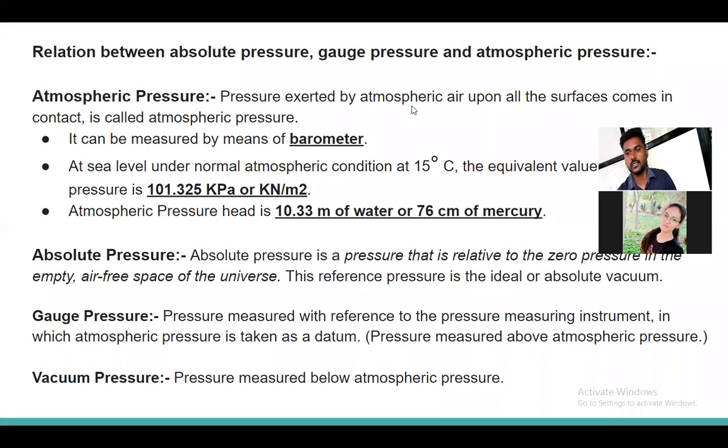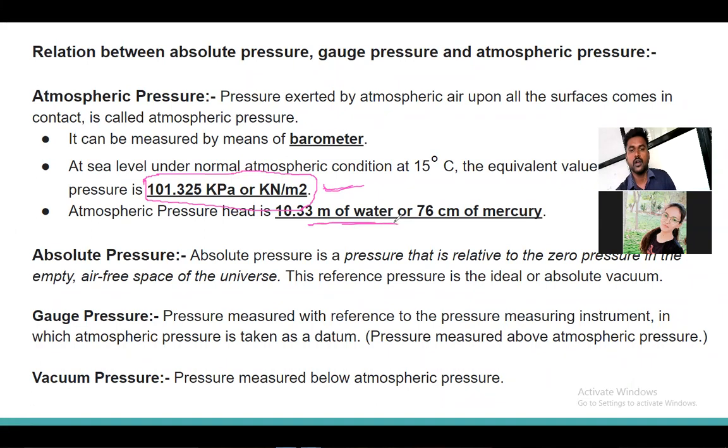How much water head? If 10.33 meter of water is there or 76 centimeter of mercury is there, it will give the same pressure as atmospheric pressure. How can we write this? See here. Whatever the atmospheric pressure is, it is 101.325. This is very important. Take the note. Atmospheric pressure is equal to 101.325 kilopascal or kilonewton per meter square. It is asked a number of times. These values also.